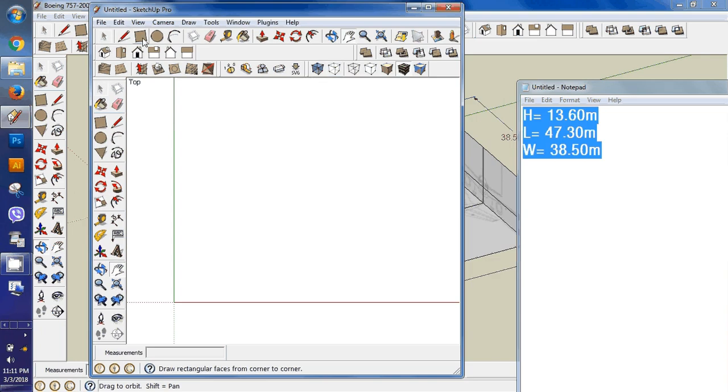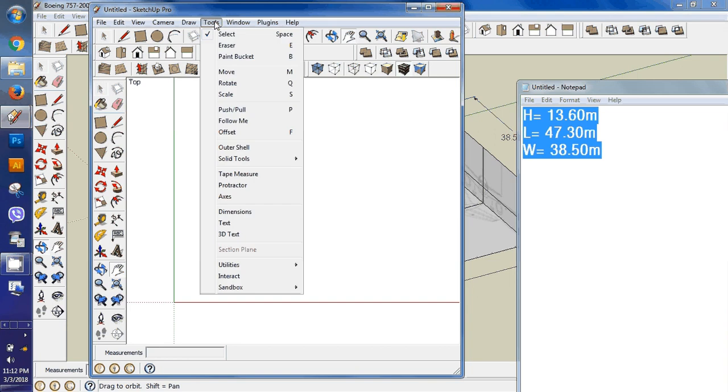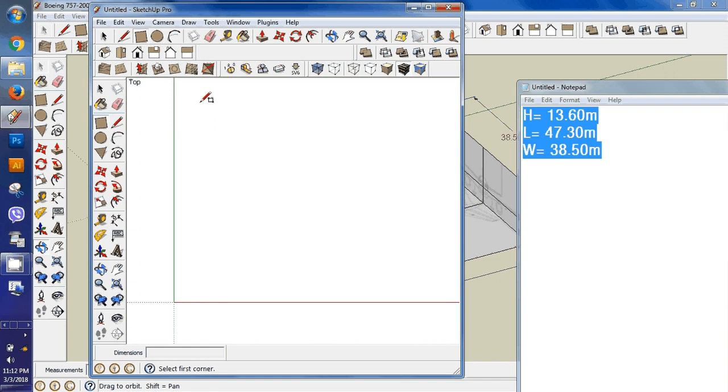I selected this rectangle tool, which has a keyboard shortcut, that is R. You just click on this, or press R on your keyboard and draw a rectangle like this.